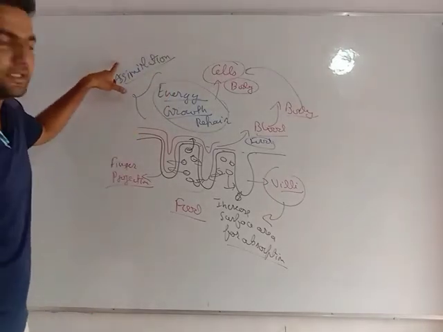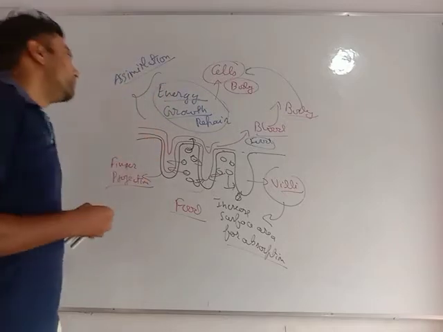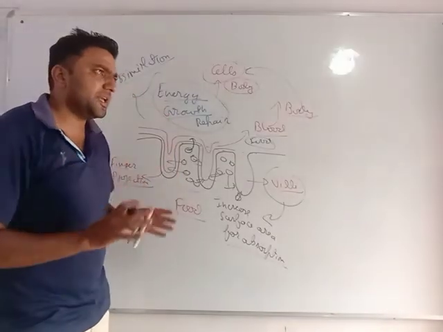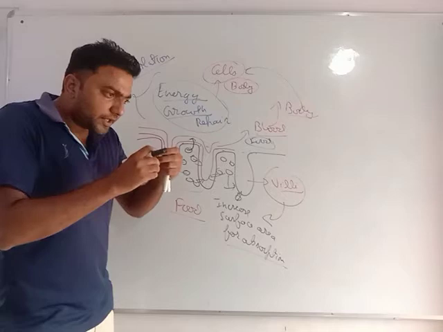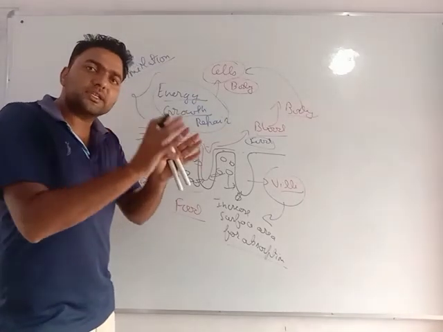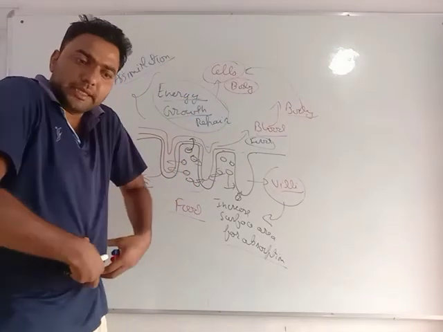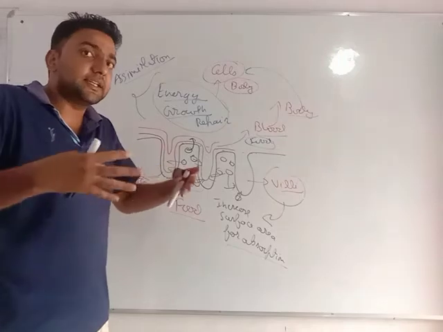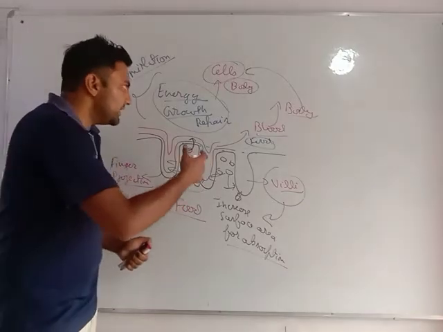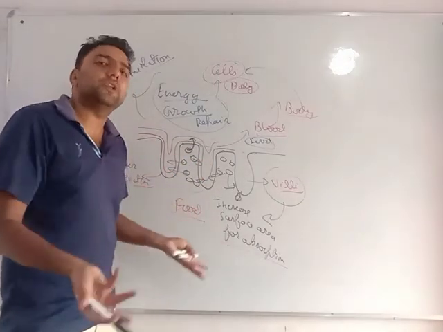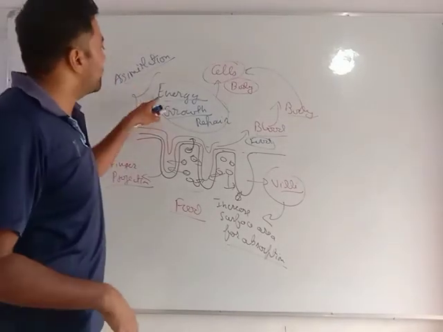What is assimilation? Assimilation is the utilization of the digested food for energy, growth and repair of the body parts. Glycerol and fatty acids are used for the generation of new components of a cell or are stored as food. We ourselves know that when we eat a lot of fat, it is stored near our belly, and our belly starts increasing. The more fat we eat, the more is stored. Second, amino acids are used for the generation of new cells and repairing of cells. And carbohydrate, which is converted into simple carbohydrate, that is glucose, is used for energy.